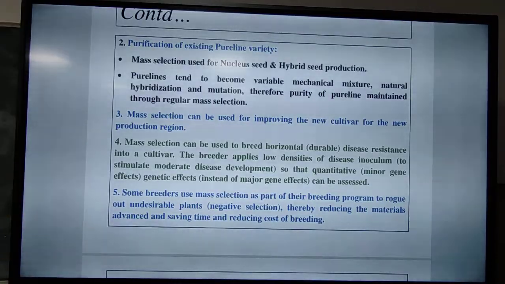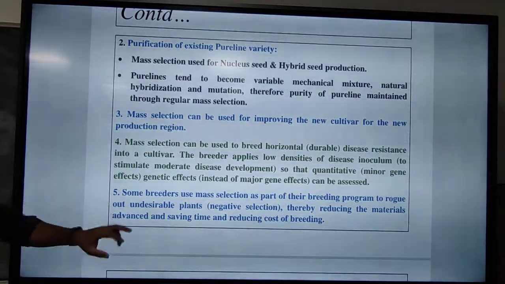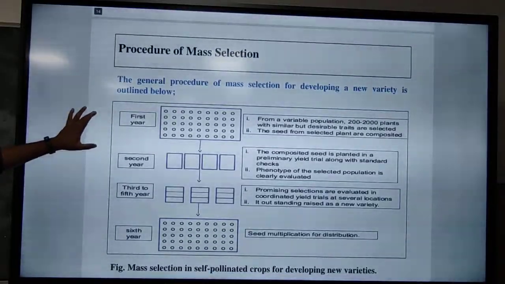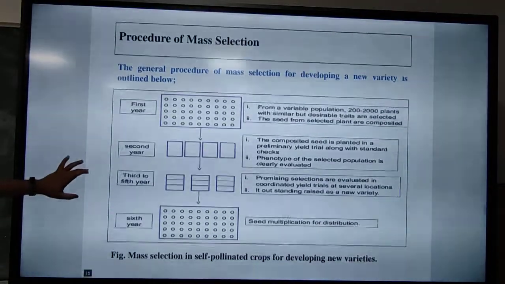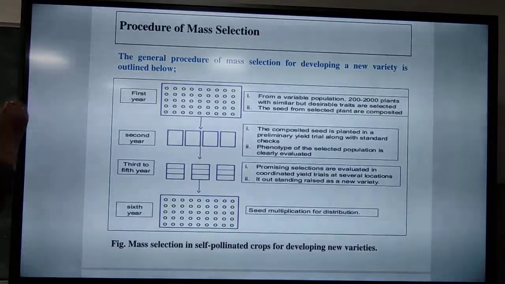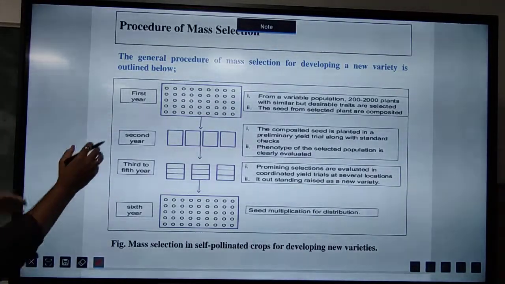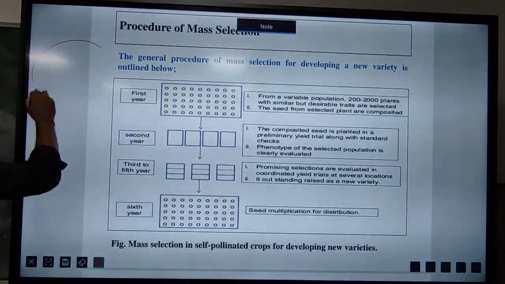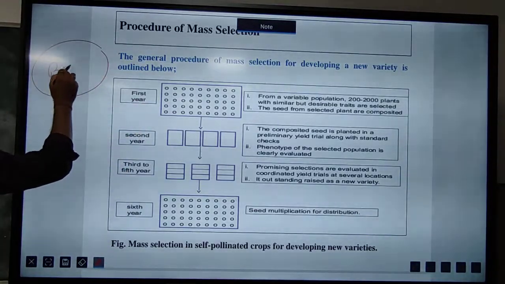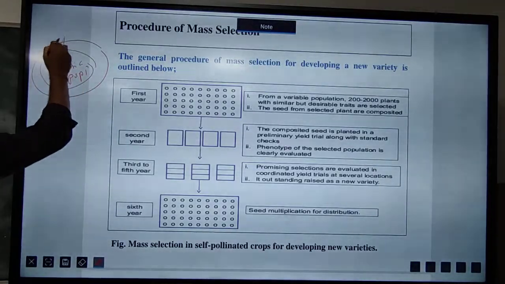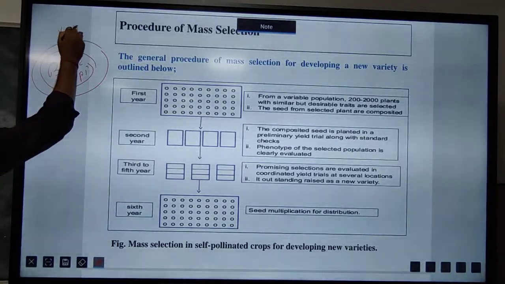What is the purification? Then how is a new cultivar developed from this mass selection? So now this is the basic thing you can see here. What is the procedure behind this mass selection? Whatever basic population I have, this basic population has more variability.